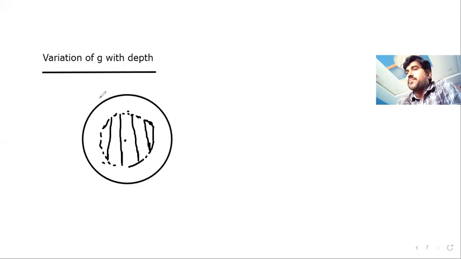The whole mass of Earth is taken as M. But to calculate the g value at this point, only this mass is to be considered, not the whole mass of Earth, because only this part of the Earth will apply the g value on this point.